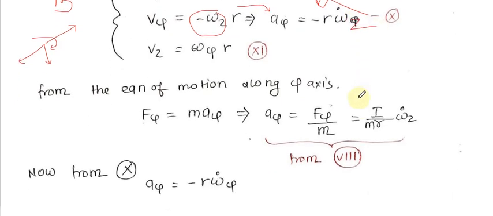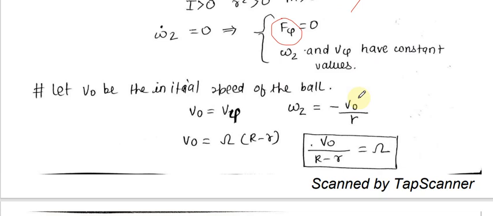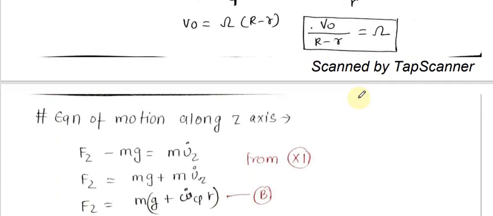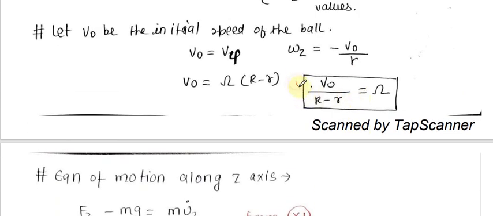So here I will just do that. Omega z is equal to minus V naught by r, so I will get the psi. This is very important, and this will be used in the simple harmonic equation.